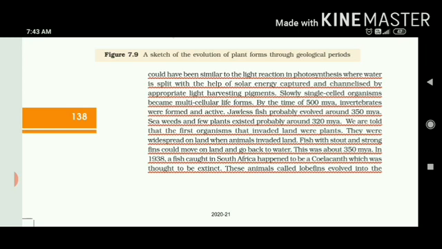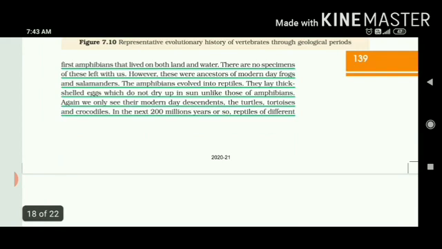Then in 1938, a fish was caught in South Africa, which happened to be a coelacanth. This is a very important question for the NEET competitive exam also, as it was thought to be extinct. So the coelacanth is a kind of fish caught in South Africa. What was the characteristic feature of these kinds of fishes? These animals, called lobe fins, evolved into the first amphibians that can live both on land and water.